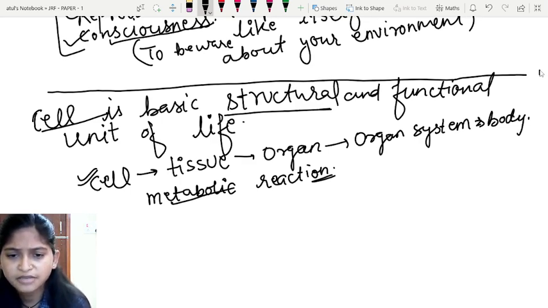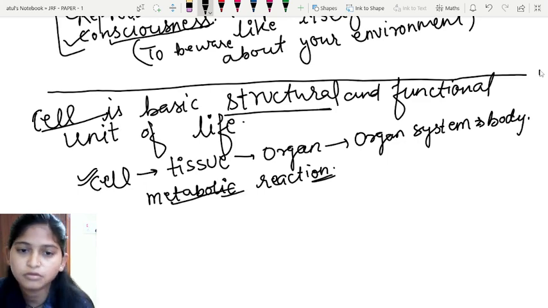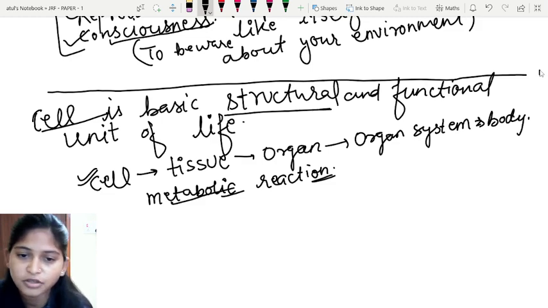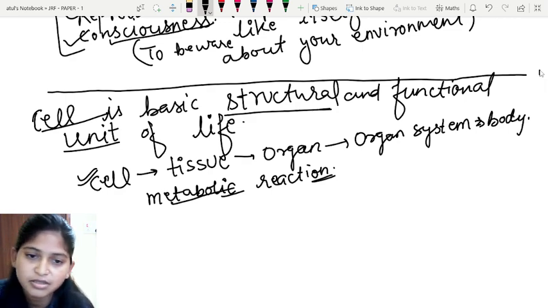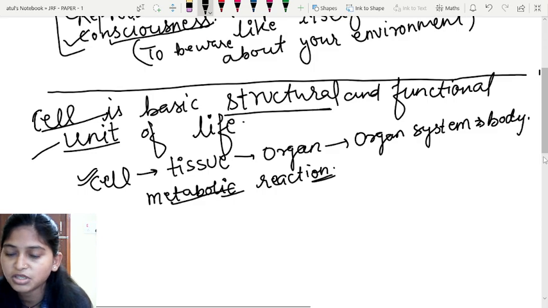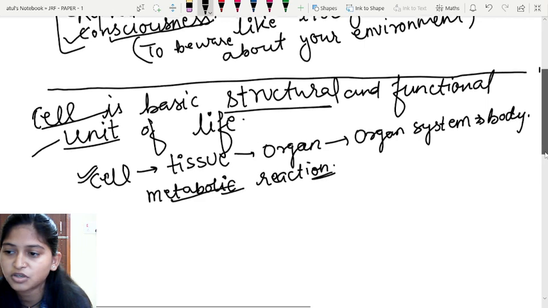So the cell is living, that's why the overall organism is living, and it can perform metabolic reactions and particular functions. That means the cell is the basic structural and functional unit of life. If you are living, the prominent criterion behind your livingness is the cell. So we will discuss the structure and function. What is the structure of a cell? We will discuss the structure of the cell.